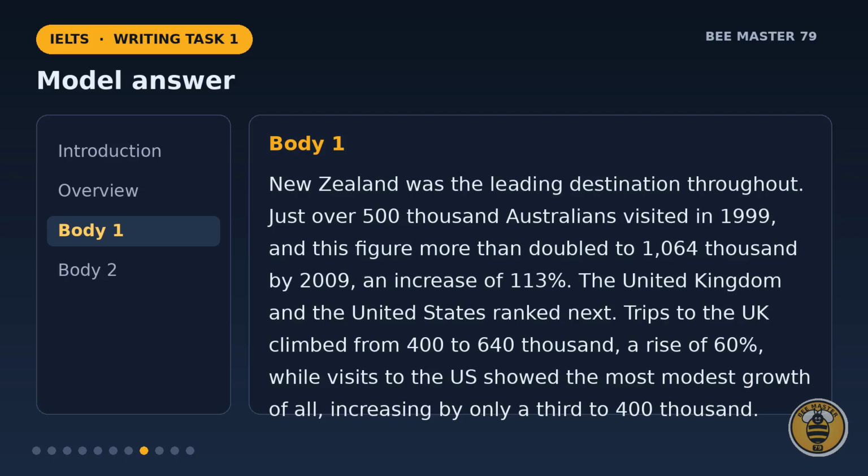Trips to the UK climbed from 400 to 640,000, a rise of 60%, while visits to the US showed the most modest growth of all, increasing by only a third, to 400,000.